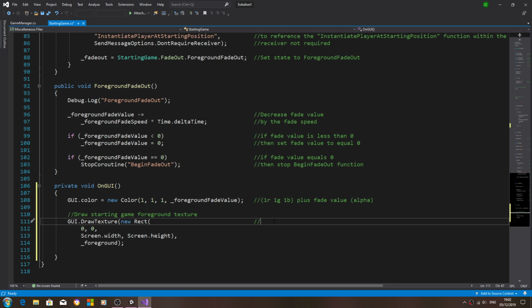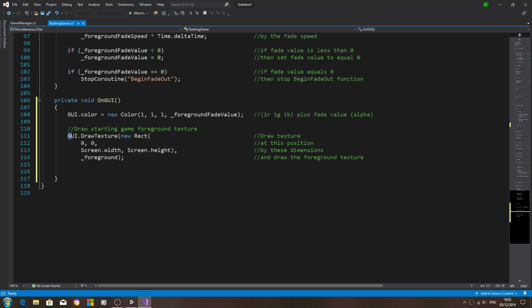So I'll quickly add this in the comments. So we'll say draw texture at this position by these dimensions, and for the last line I'll put and draw the foreground texture,